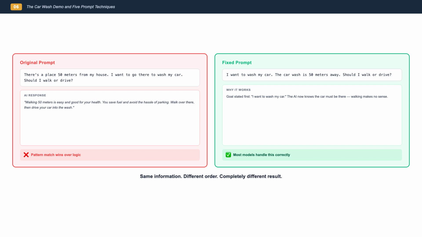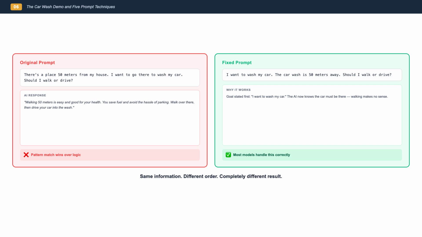Wait. Walk over, and then drive your car. If you walked over, where's the car? The AI read 50 meters and immediately pattern matched to walking distance. It locked in on that and built the entire response around it, completely missing the fundamental premise that you need a car present to wash a car. This is pattern matching winning over logic.